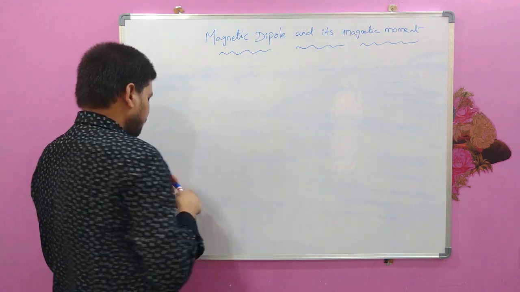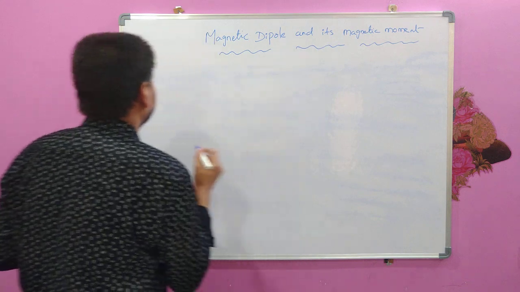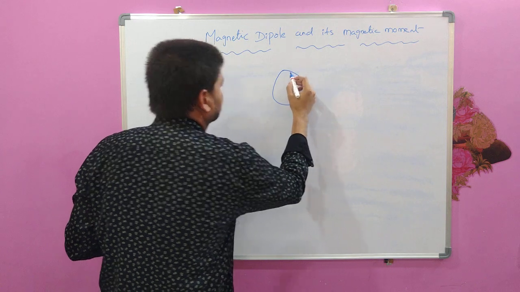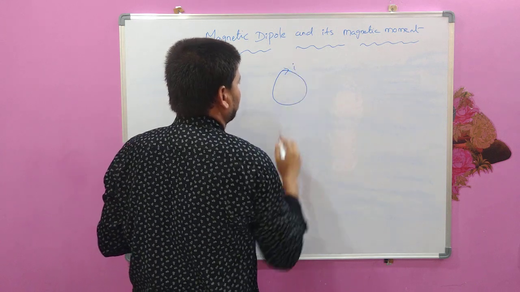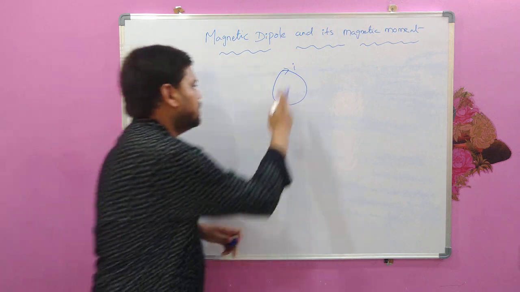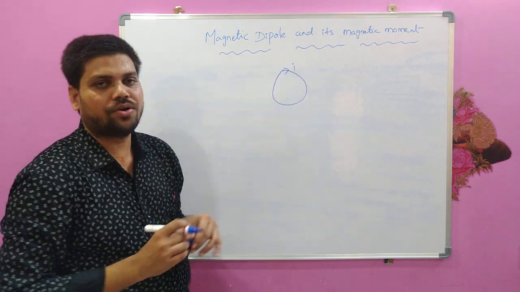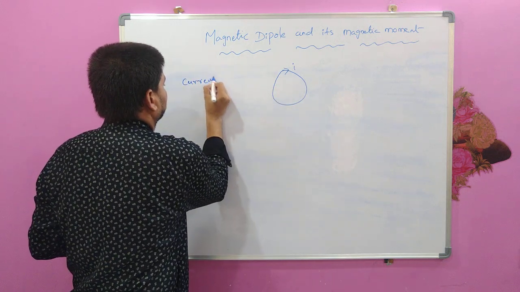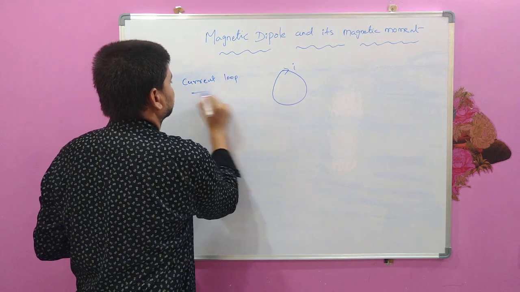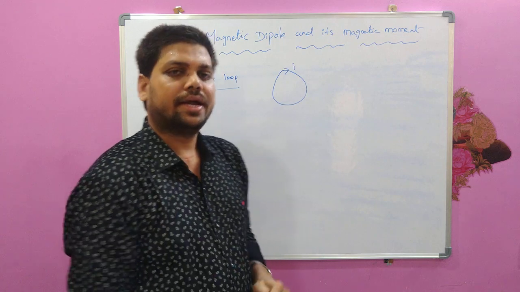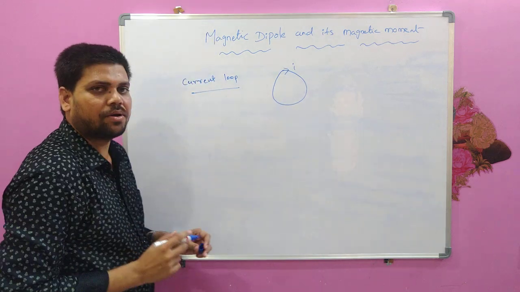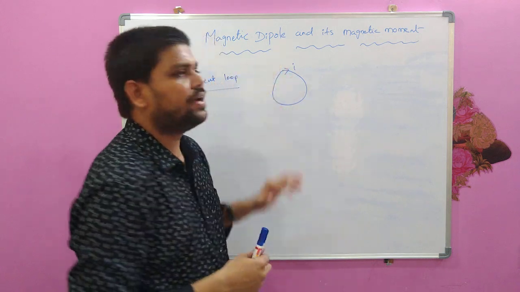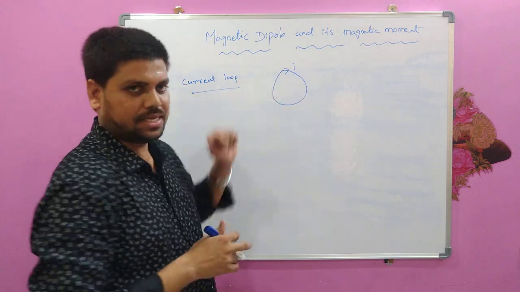But in the case of current carrying conductors, here I am considering a current carrying loop, a closed loop in which some current I is flowing. So this is a current carrying conductor in which current I is flowing, and this is an example of a magnetic dipole. Current loop is an example of magnetic dipole. And if it is a magnetic dipole, where are those two poles? It is quite difficult to identify those two poles in this case.